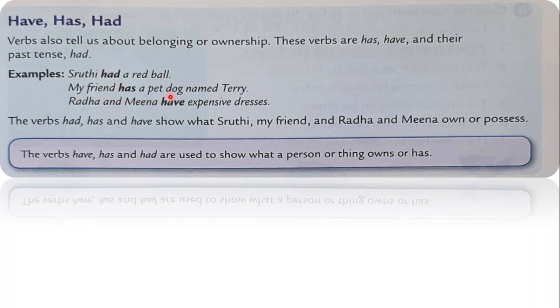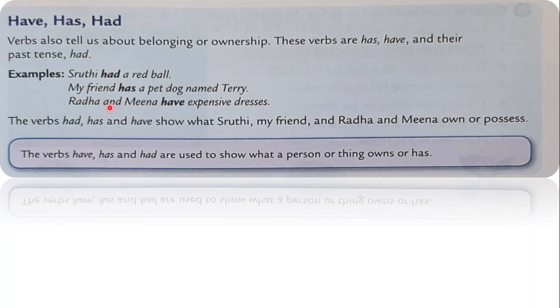My friend has a pet dog named Terry. This means the dog belongs to my friend. He possesses a dog. Radha and Meena have. Now this is the case of plural noun, Radha and Meena, plural case, more than one.